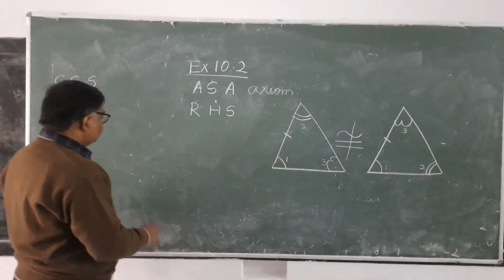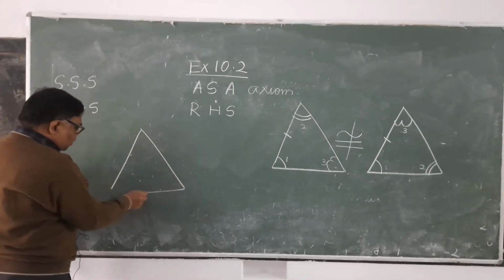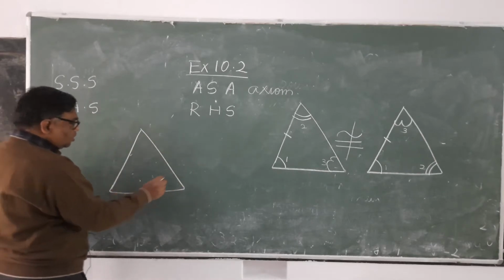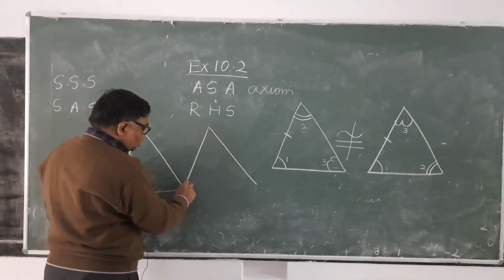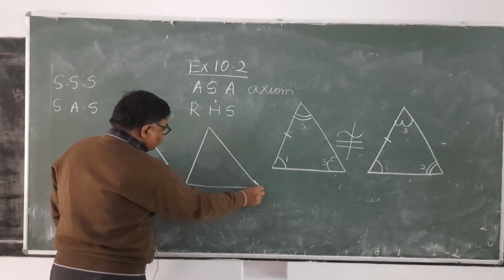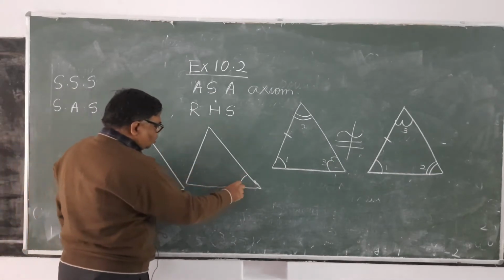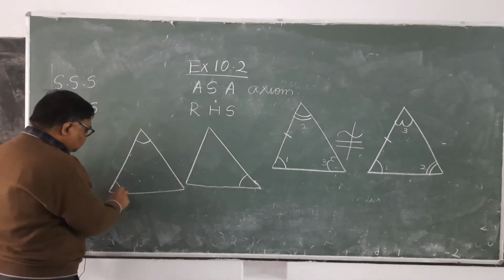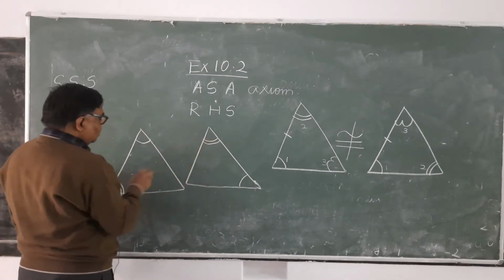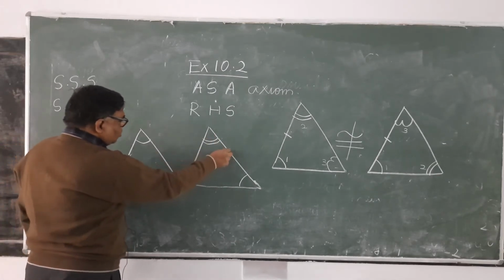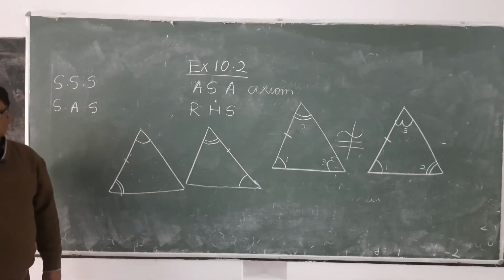Now see here, you take another example. This is one triangle. This is the other triangle. Here this angle is given equal to this. This one is given equal to this. And this side is given equal to this. Now whether they are congruent or not? So yes, they are congruent.